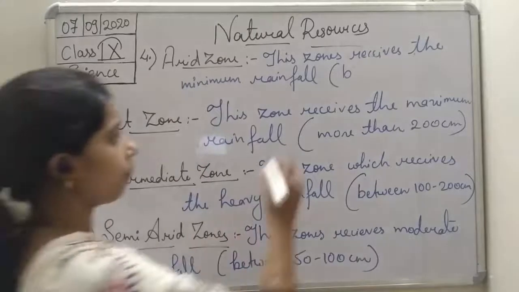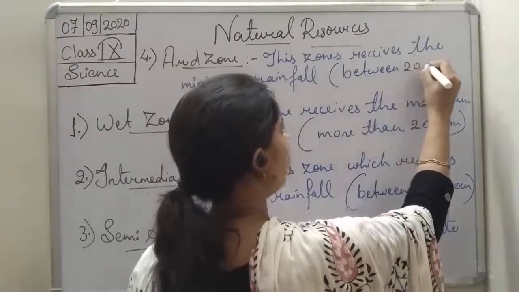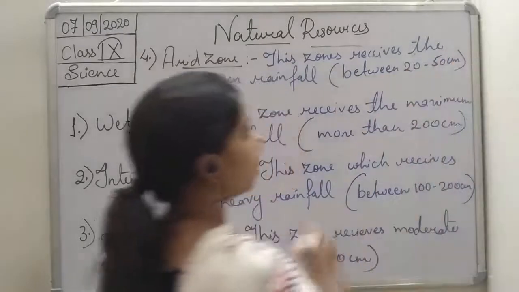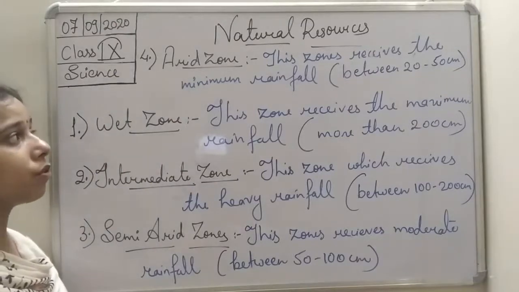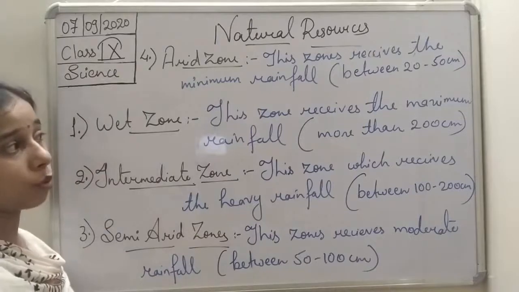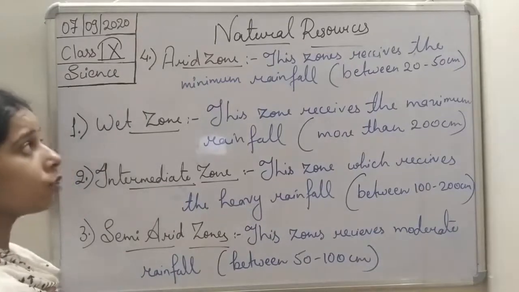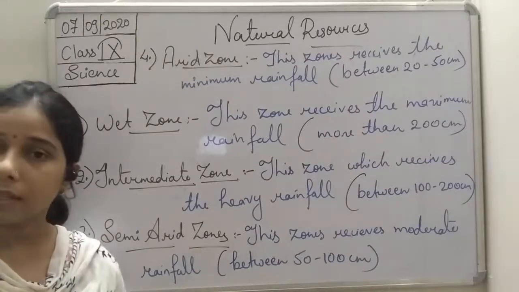So you see, arid zone is the zone which receives the minimum rainfall, and it varies between 20 to 50 centimeter. Okay, so these are the different rainfall zones in India.